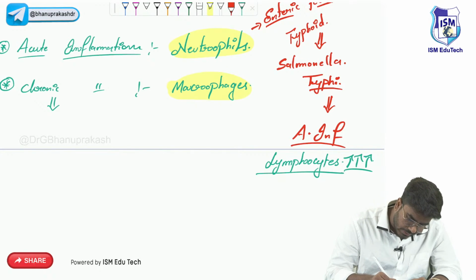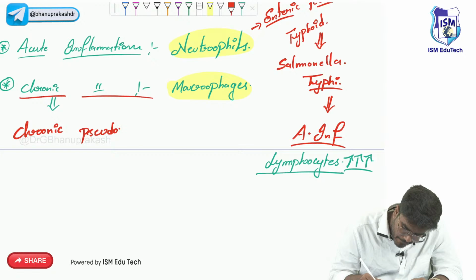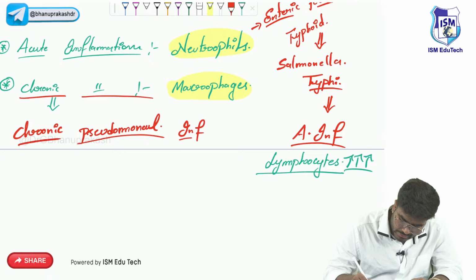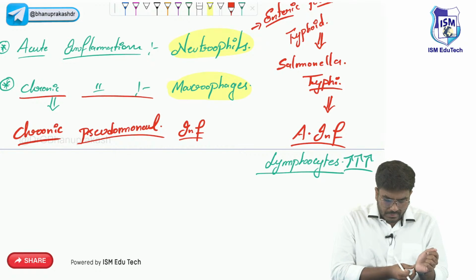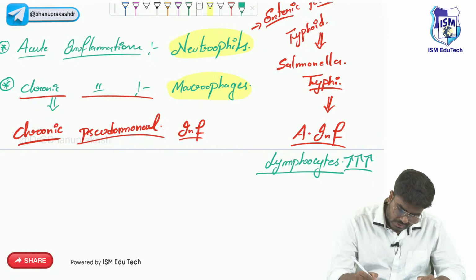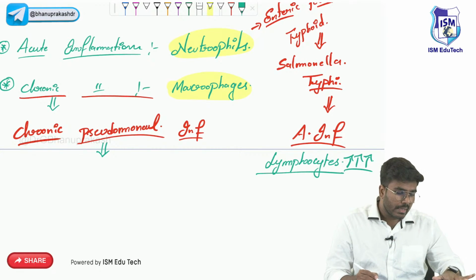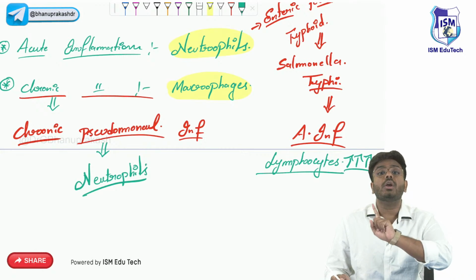But the other exception is a chronic infection called chronic pseudomonal infection. We have all studied Pseudomonas. It causes different types of conditions, like Zakuzi syndrome, hot tub folliculitis. Now, if the Pseudomonas organism causes chronic infection, it's not the macrophages that are going to increase predominantly. Here, neutrophils are going to be predominant, guys, not the macrophages.